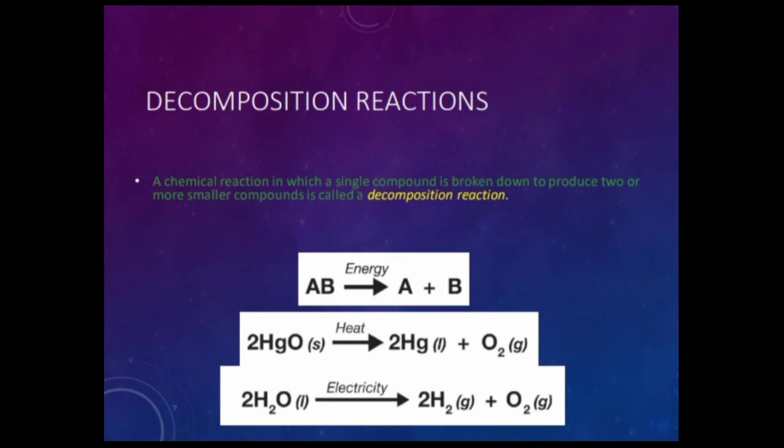This is a decomposition and electrolysis reaction. 2H2O equals 2H2 plus O2, and this is the synthesis and combustion and oxidation reaction. 2H2 plus O2 equals 2H2O.